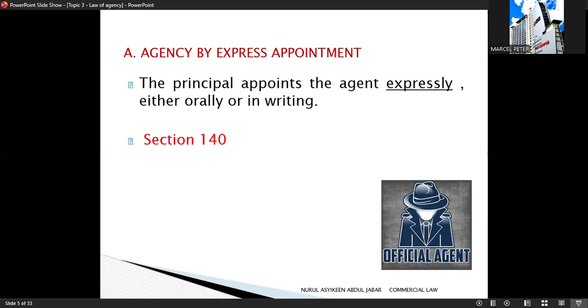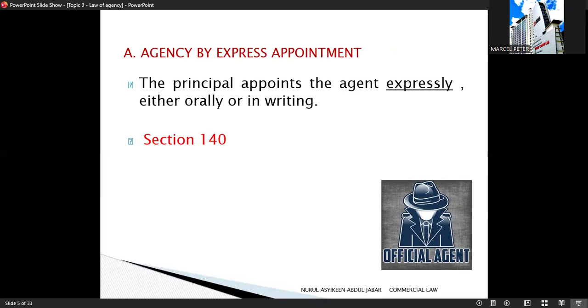The first one is agency by express appointment. Agency by express appointment happens when the principal clearly appoints an agent. The appointment is made expressly, which means clearly stated.